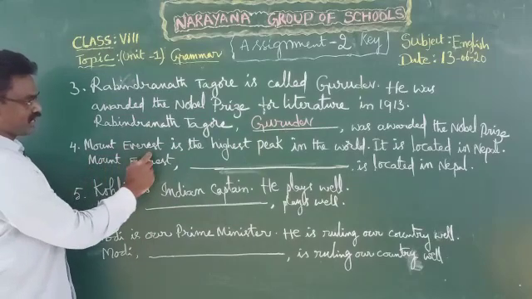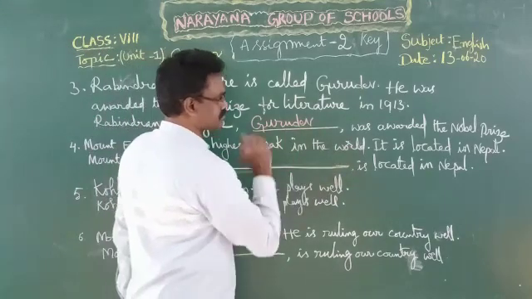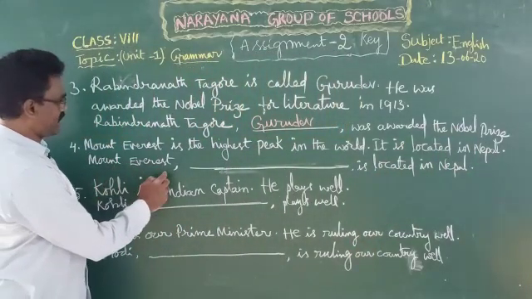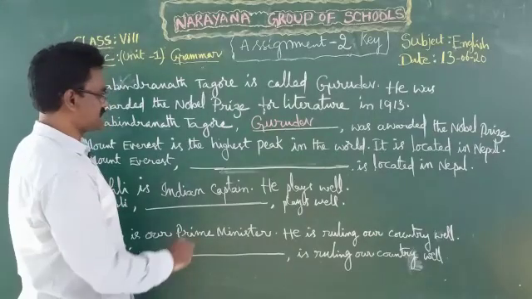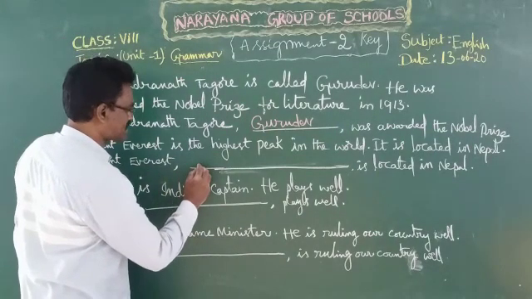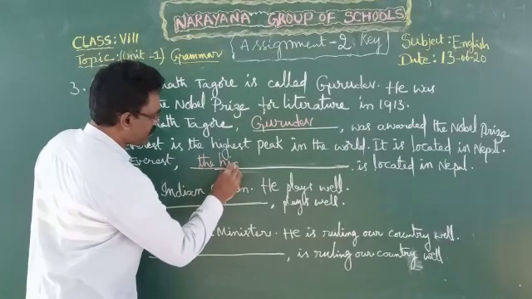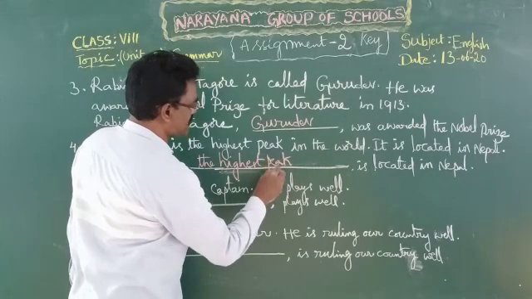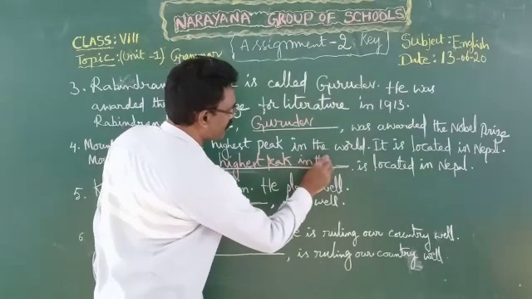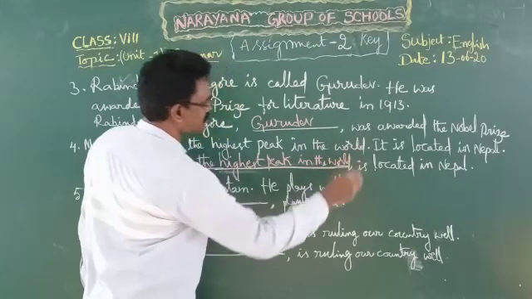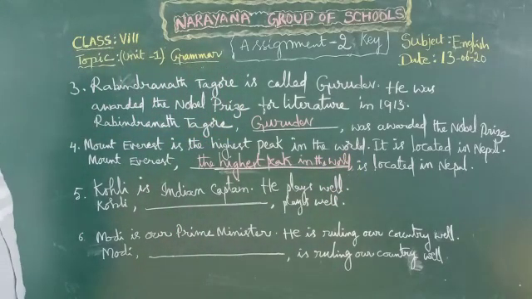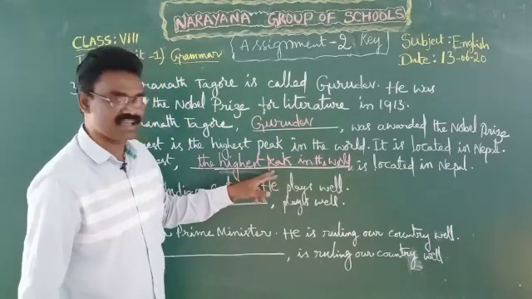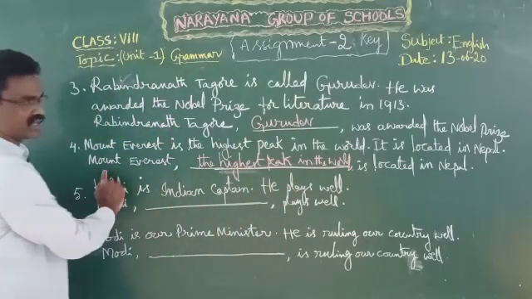Fourth one. Mount Everest is the highest peak in the world. It is located in Nepal. Mount Everest, the noun phrase in apposition is: Mount Everest, the highest peak in the world, is located in Nepal. Mount Everest, the highest peak in the world. So this is a noun phrase in apposition, meaning it refers to Mount Everest.